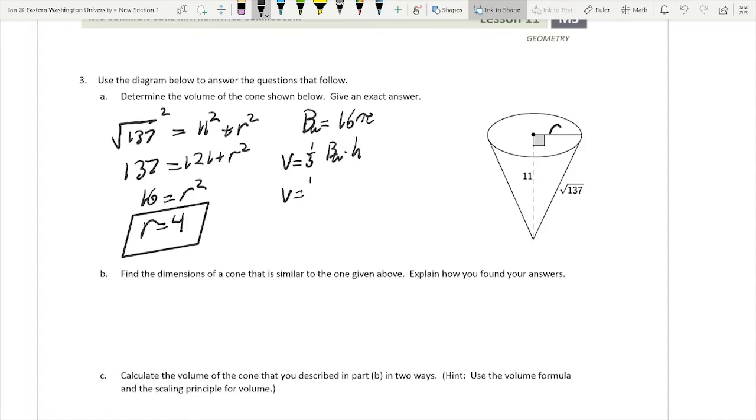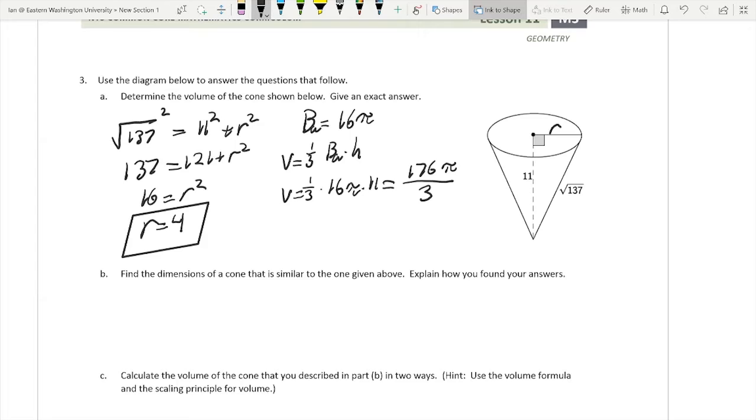So volume is equal to 1/3 times 16 pi times 11. Now, I don't know what that is off the top of my head, so let's pull out our handy-dandy calculator. So 16 times 11 is equal to 176. So I'm going to rewrite this in a way that makes it exactly the same, but just a little nicer looking. So we're going to get 176 pi divided by 3.